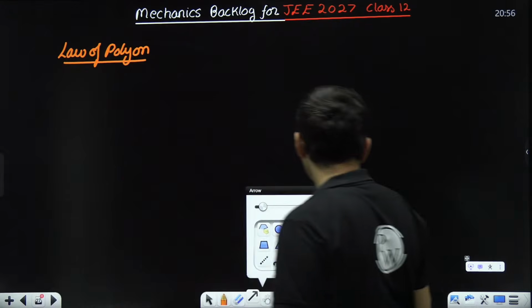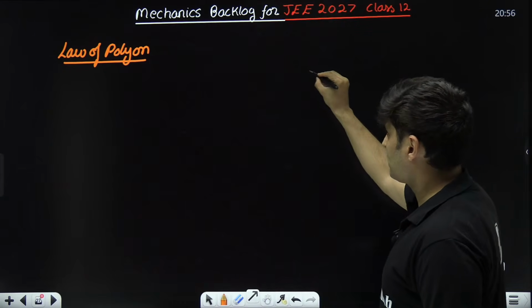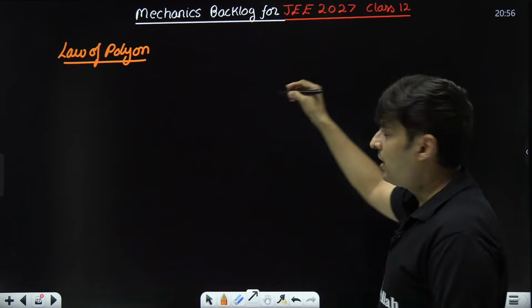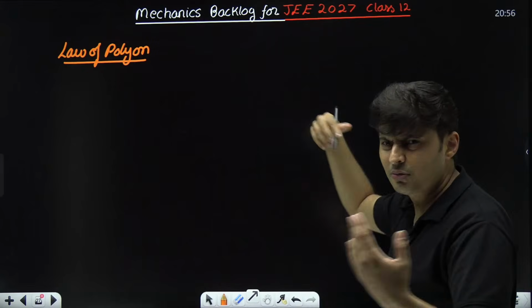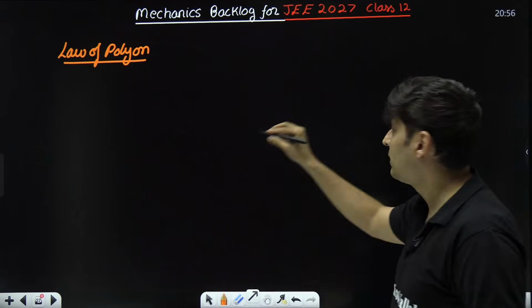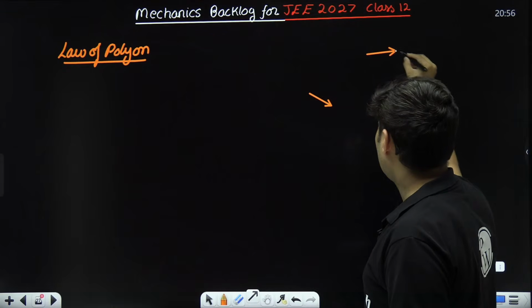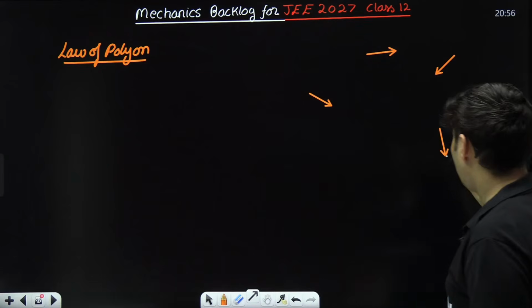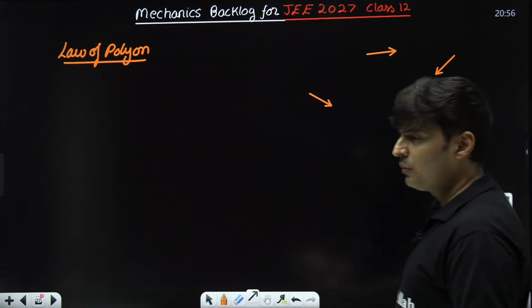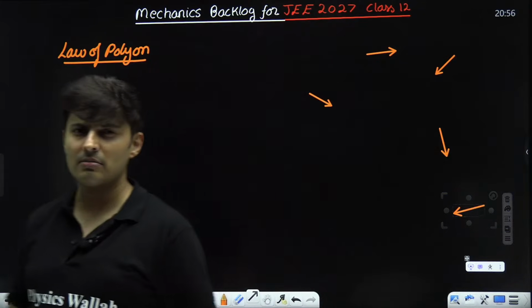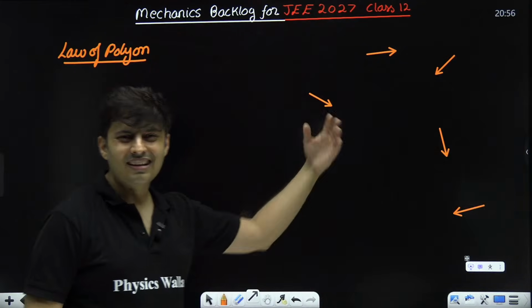Imagine I have a force, velocity, displacement, any vector added to another vector, added to another vector, added to another vector. Multiple forces, multiple velocities, multiple displacements, all placed here and there randomly.